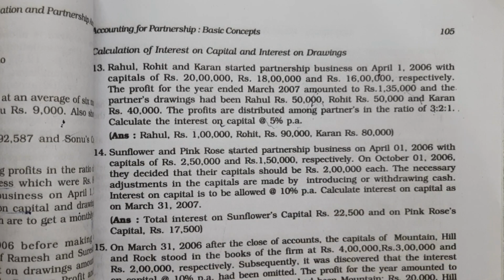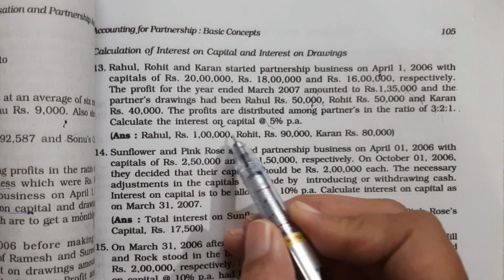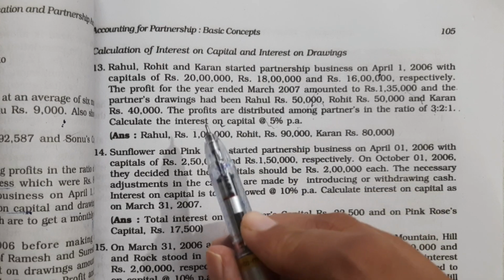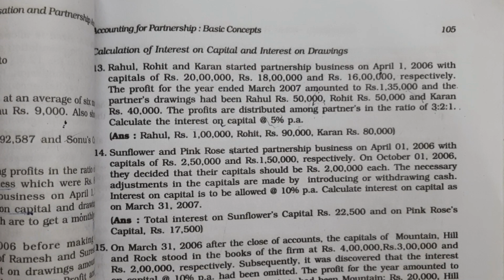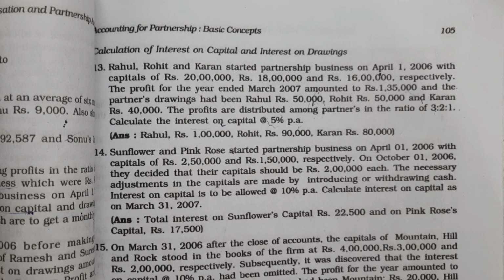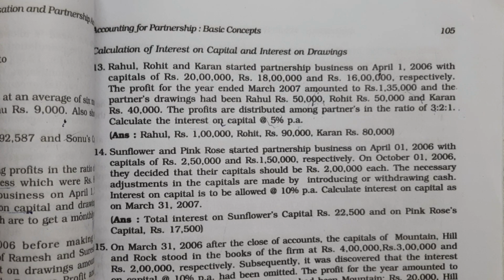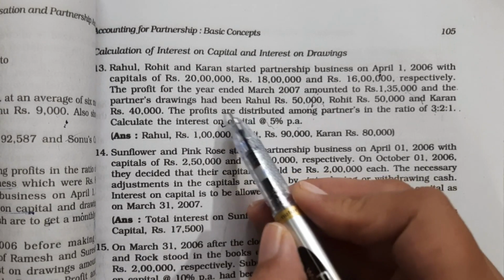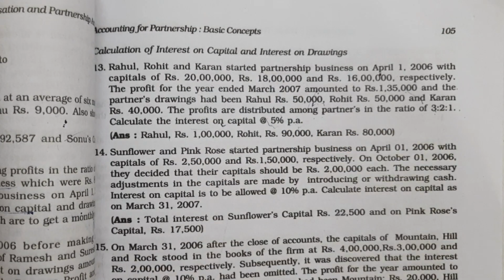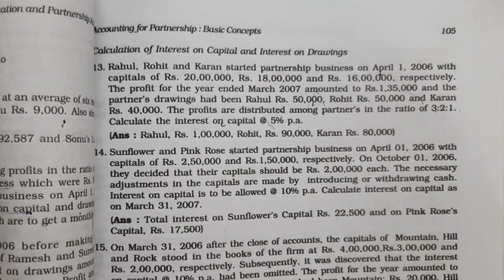Only opening capitals are given, with no additional capital, so we just take the capital amounts and calculate 5% interest on them.